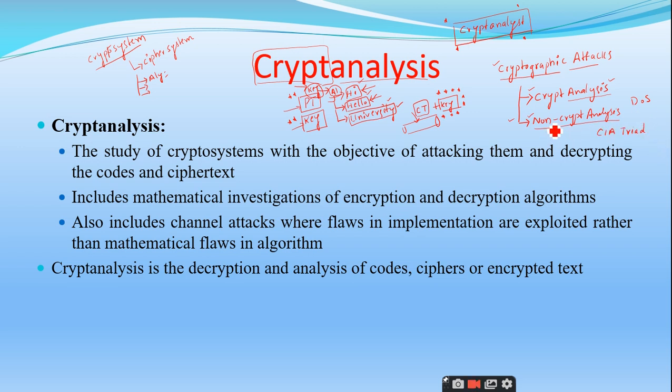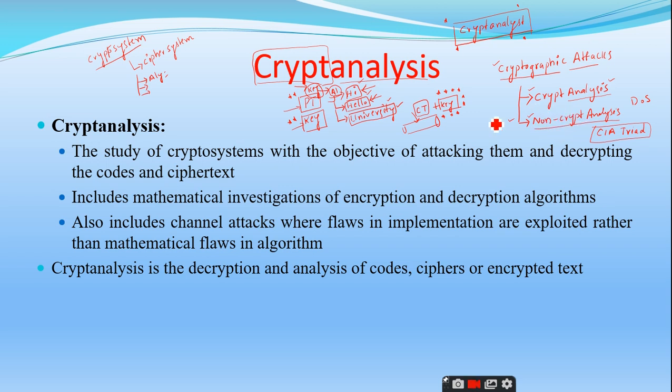So the non-cryptanalysis is more concentrated on compromising the CIA triad. They are not interested in attacking the crypto systems based on mathematical concepts, or in taking the ciphertext like that.